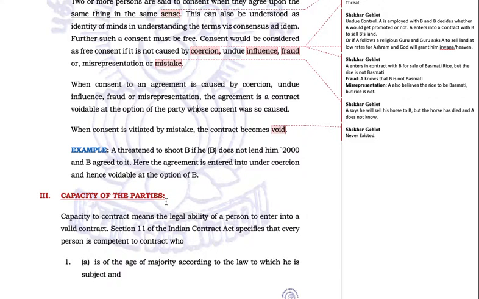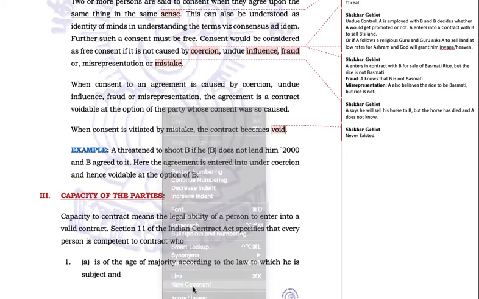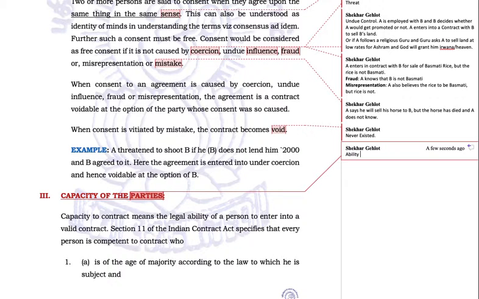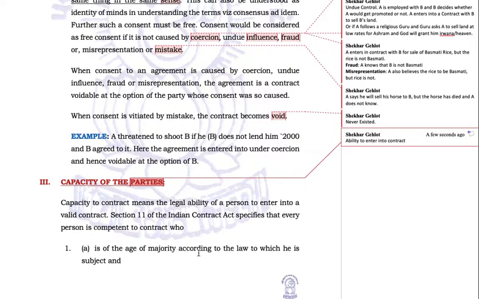Capacity of the parties. Capacity means whether parties are able to enter into contract or not. Capacity is ability. Capacity to contract means the legal ability of a person to enter into a valid contract. Section 11 of the Indian Contract Act specifies that every person is competent to contract. Who is competent to contract? One who is of the age of majority according to the law to which he is subject.